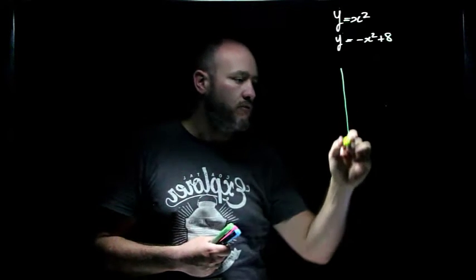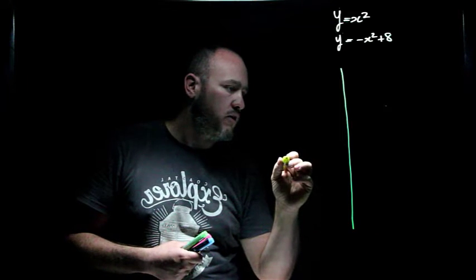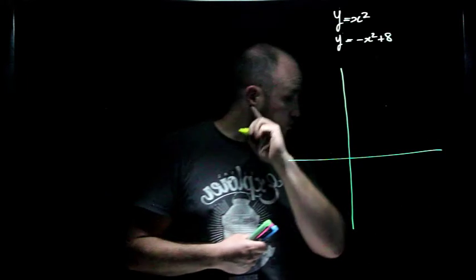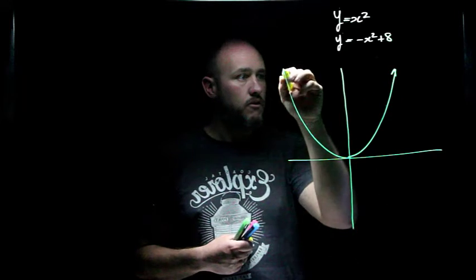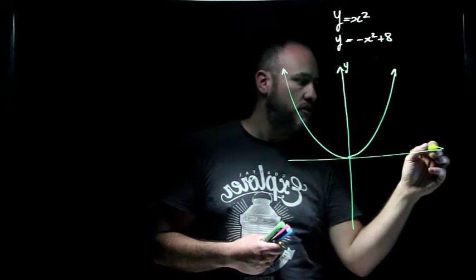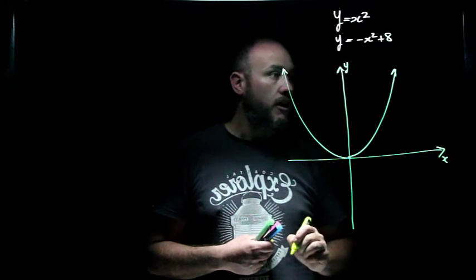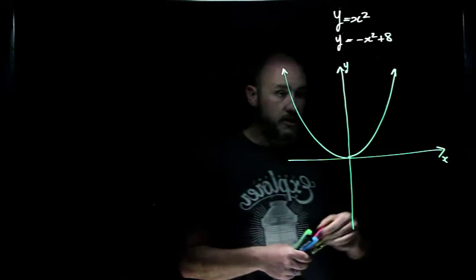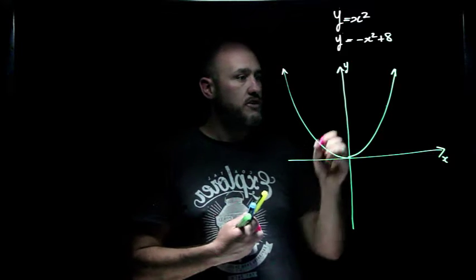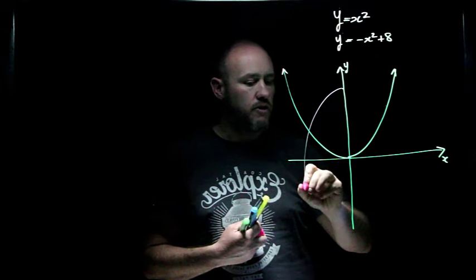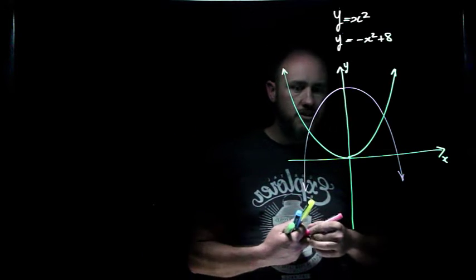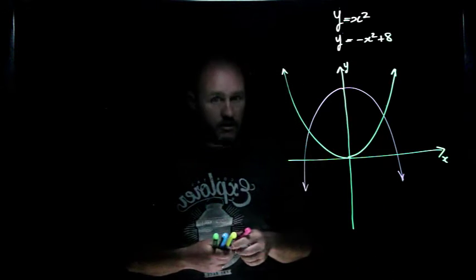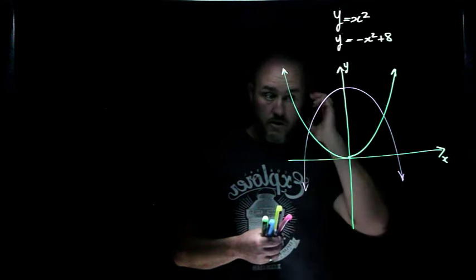So here's my function first of all, and it looks a bit like this. The first one is y equals x squared. Goes up like that. Here's my y-axis. Here's my x-axis. And the second function, so that's the yellow function, is negative x squared plus 8, which I'm going to define as going down like that. It's not a perfect diagram, in the sense there's a bit of a lack of symmetry, but hopefully you'll get the idea from my diagram.